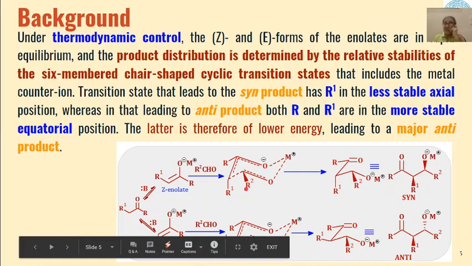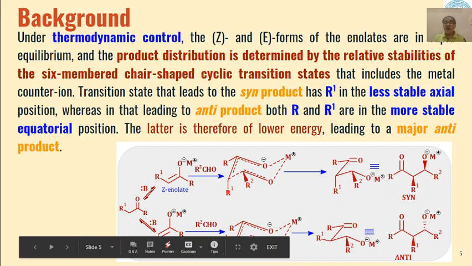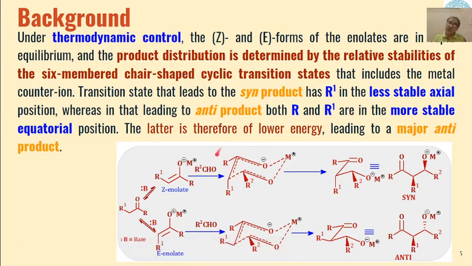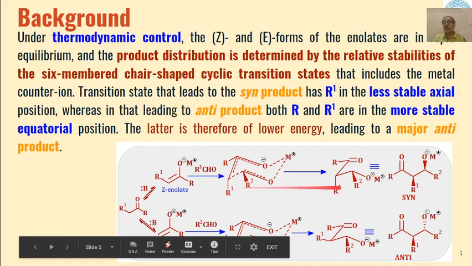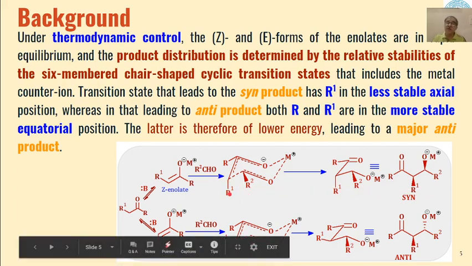And here this R1 substituent, which was present on the first carbonyl group, will be axial, and this R will be equatorial, right? So if such a situation is there, then we will get a syn product, that is when R1 is axial. Axial is less stable as compared to equatorial.